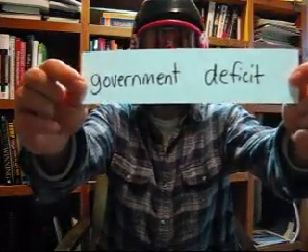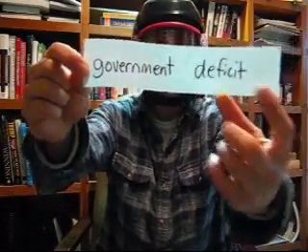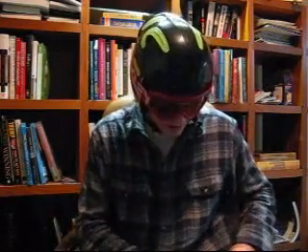Time for some more extreme economics. Today we must talk about the government and their debt. But first we must talk about the government deficit. Deficit. What is deficit? The government deficit is how much money the government loses every year because they spend money and they collect money from tax.